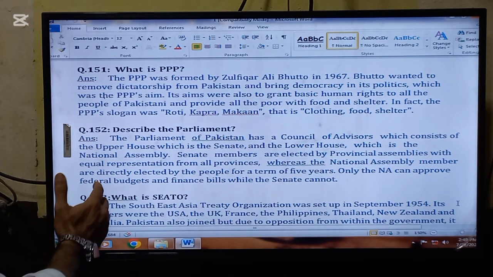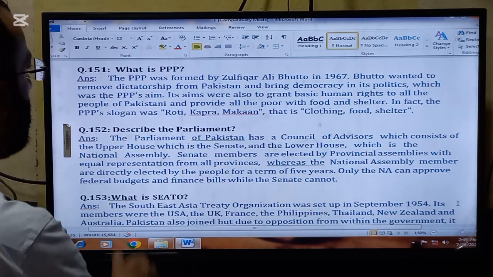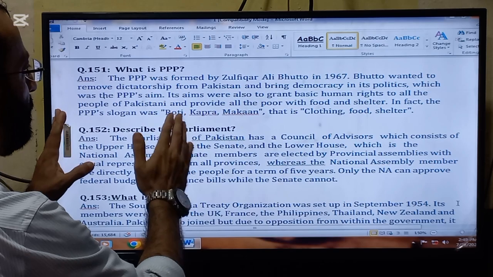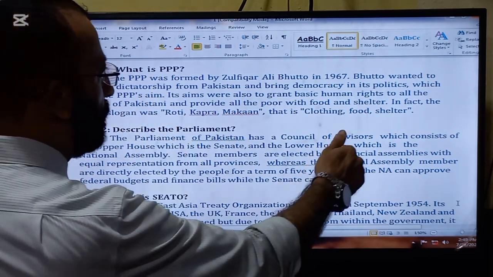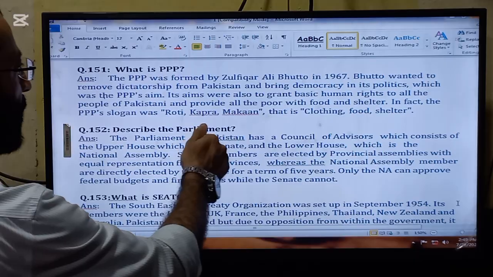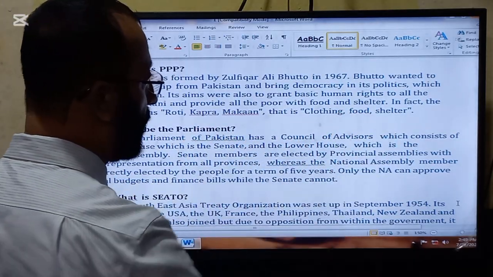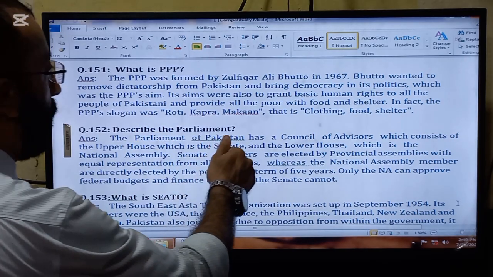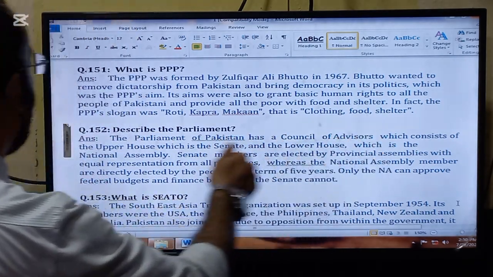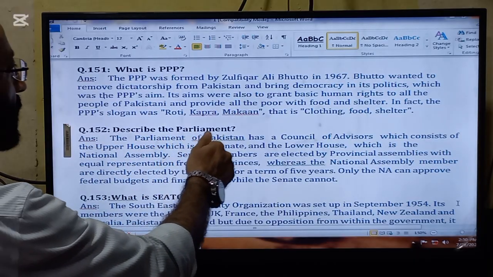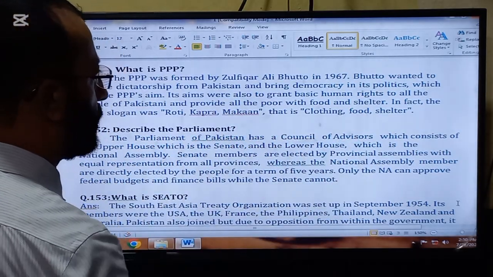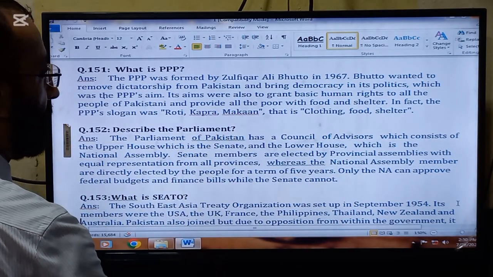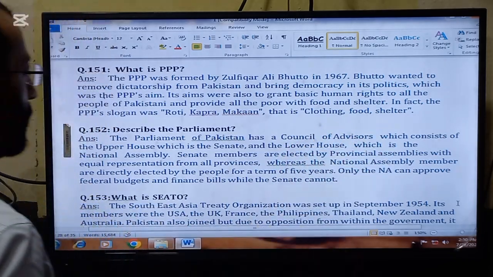The first important question for today is, what is PPP? The PPP was formed by Zulfikar Ali Bhutto in 1967. PPP is the abbreviation of Pakistan People's Party. Bhutto wanted to remove dictatorship from Pakistan and bring democracy in its politics, which was the PPP's aim. Its aims were also to grant basic human rights to all the people of Pakistan and provide all the poor with food and shelter. In fact, the PPP's slogan was Roti, Kapda and Makan, that is food, clothing and shelter.